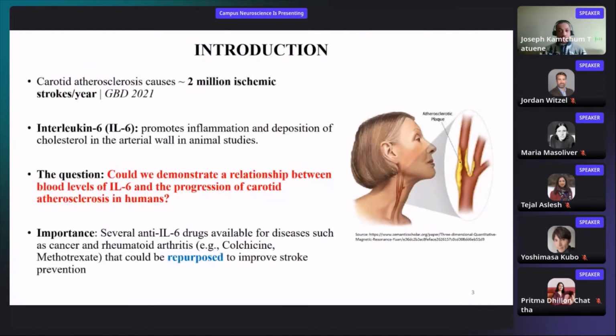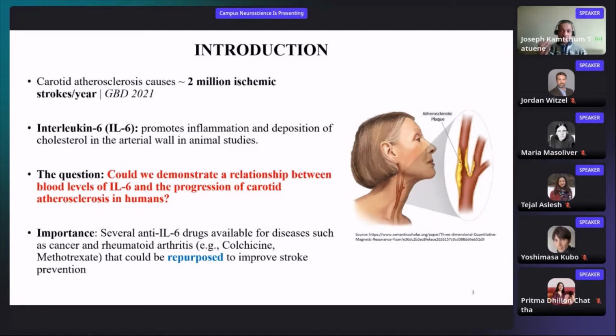So carotid atherosclerosis is the cause of about 2 million ischemic strokes every year. When we talk about stroke, we really refer to a blood clot blocking an artery in the brain and causing symptoms like weakness or difficulty to speak or to see. And interleukin-6, which is the biomarker of interest in this presentation, is just a protein that could be found in the blood and that has been shown to promote inflammation and deposition of cholesterol in the arteries, especially in the neck, what we call the carotid, as you can see on the right side of the slide.